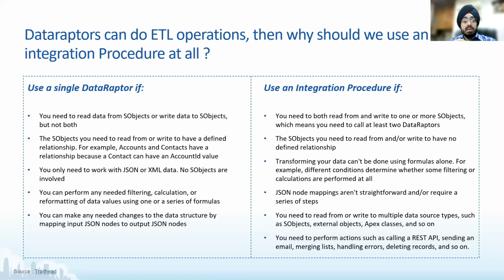But you can handle that in an IP. If you see that there is an error from a data raptor, or let's say that you see that last name does not exist in that JSON, you can simply not invoke the data raptor at all in the IP. So all in all, error handling is a very important capability. It makes your solution foolproof, right? That's what IP allows you to do. And then calling Apex classes, external objects, merging lists, all of this can be possible in an IP, but it's not possible really to do in a data raptor.